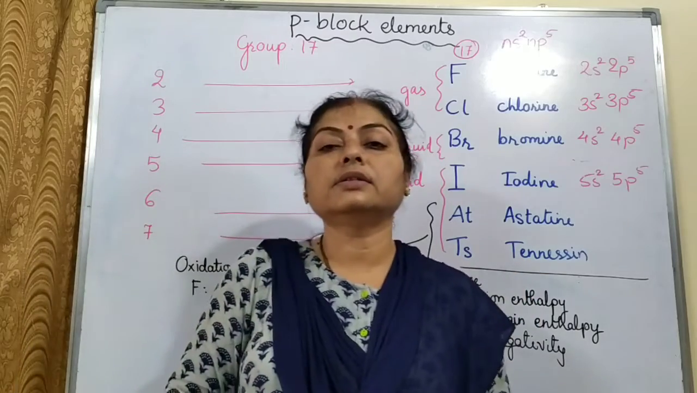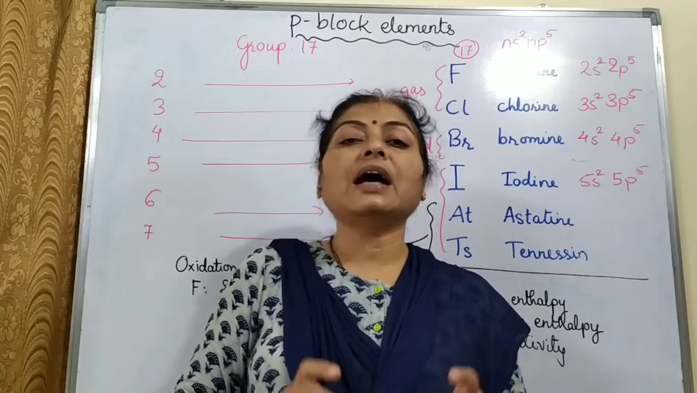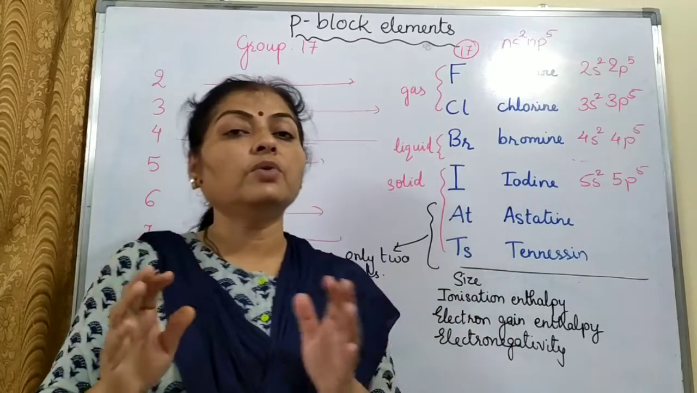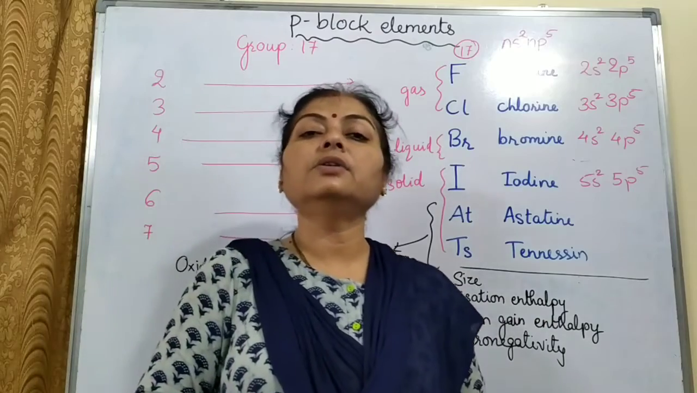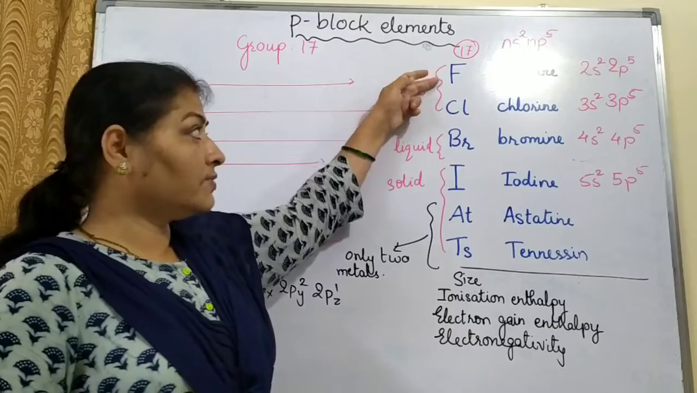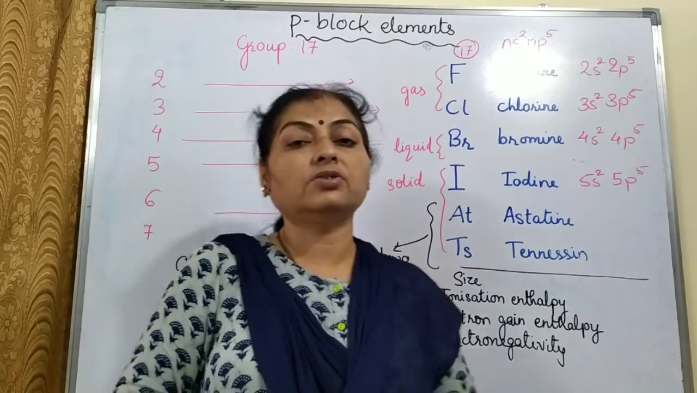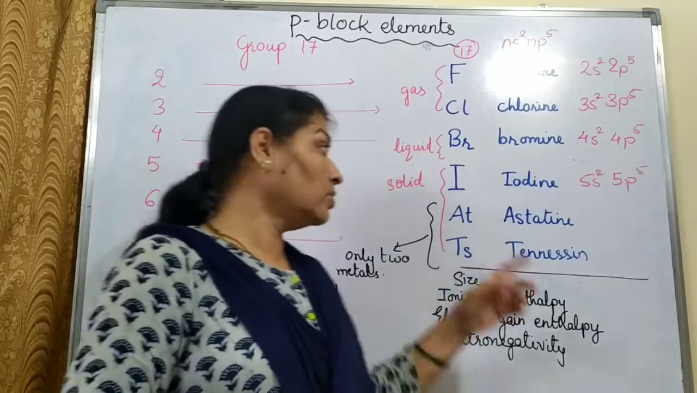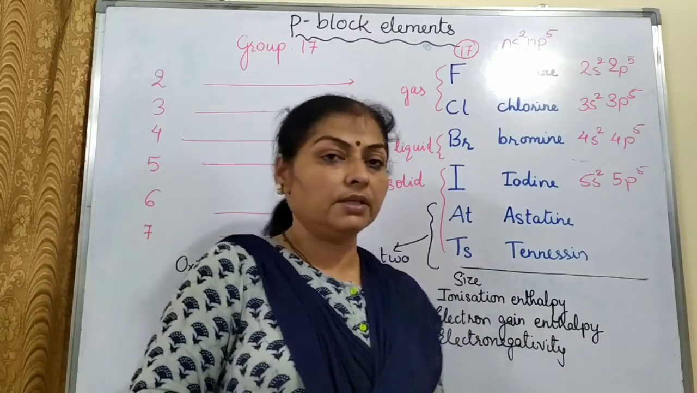Tennessine is a radioactive element. It is a man-made element. And its half-life is a fraction of a second, and that is why the properties of tennessine are not studied much. So when we are speaking about halogens, we'll just focus on fluorine, chlorine, bromine, iodine and astatine. Even astatine is radioactive to some extent. So mostly till iodine only we study all the properties.